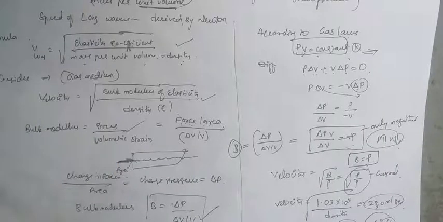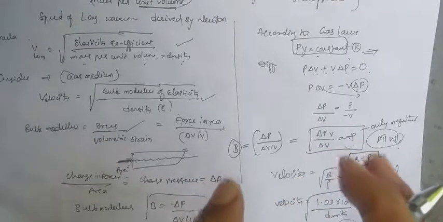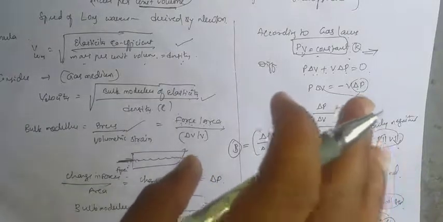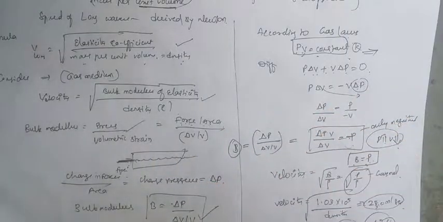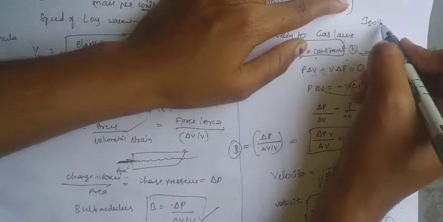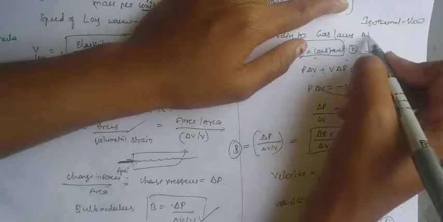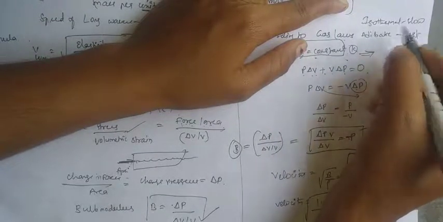According to the gas, he considered that in thermodynamics we have two situations, the fast process and the slow process. For the isothermal case we have the slow process, and in the adiabatic case we have the fast process.